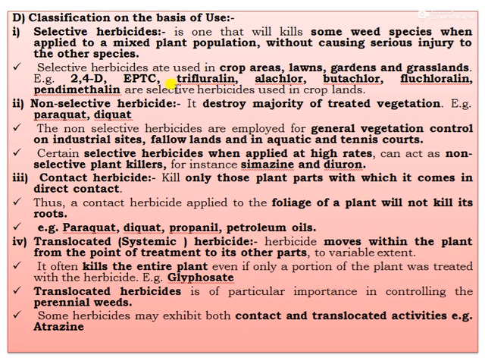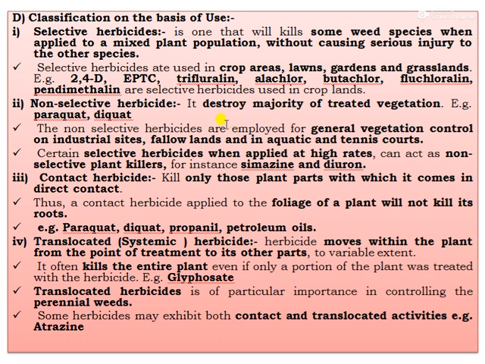Then second type, that is non-selective herbicide. It destroys the majority of the treated vegetation. Whatever vegetative area is sprayed with the non-selective herbicide, it will be killed. For example, paraquat, diquat.